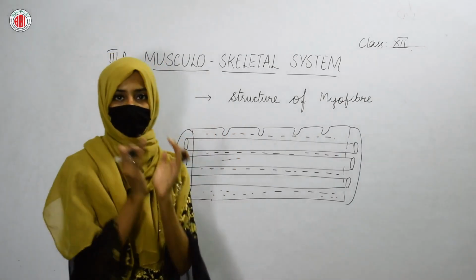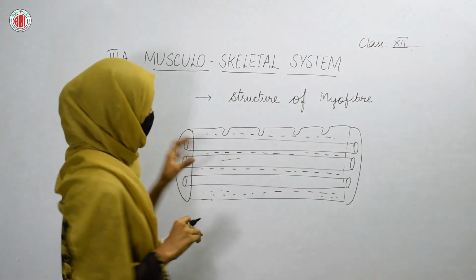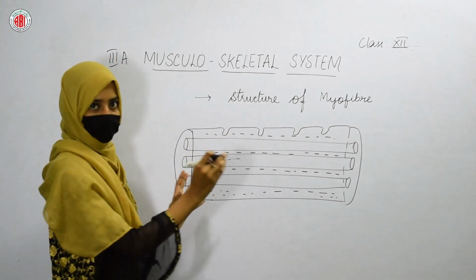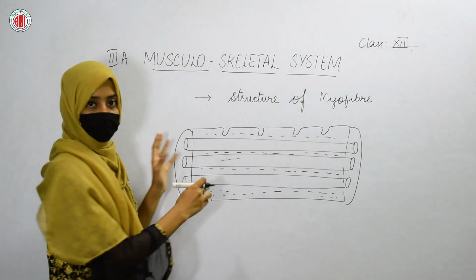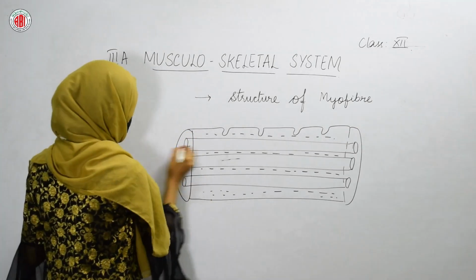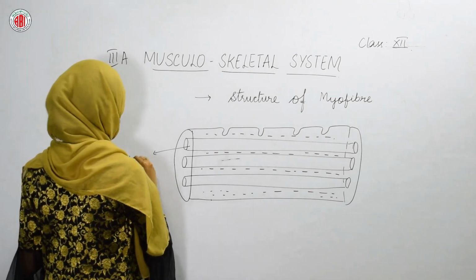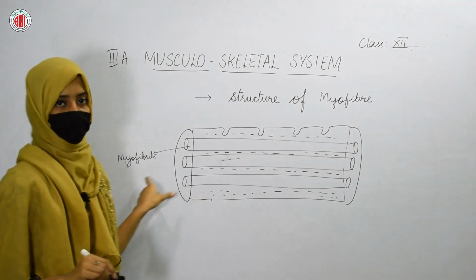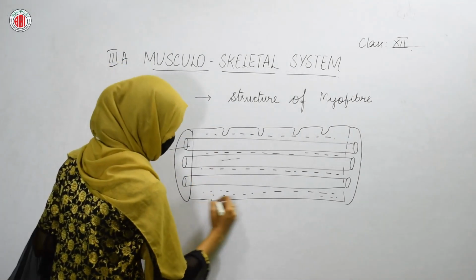When we take one of the myofibers and see its structure, it will be like this. Here this round structure of myofiber will be there, and if we see inside it, it also shows some bundles, and those bundles contain myofibrils. Myofibrils are present, and you can see the plasma membrane.